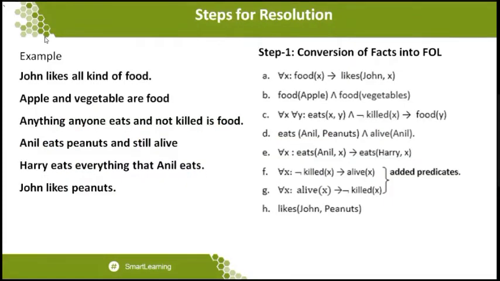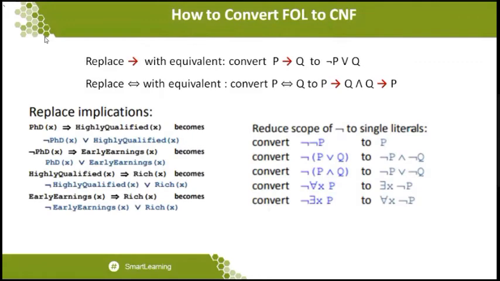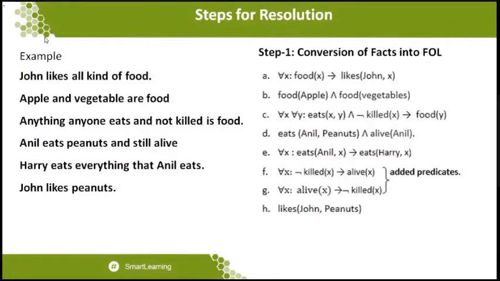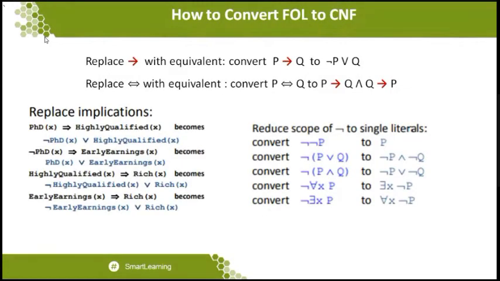For example, you can see the first statement. What is the first statement? For all x food of x implies likes of John comma x. So this statement looks like P implies Q. P implies Q can also be written as not of P or Q, which means we want to make it not of food of x or likes of John comma x. So that is the statement that you want to give here.